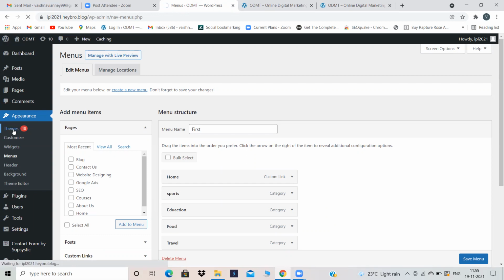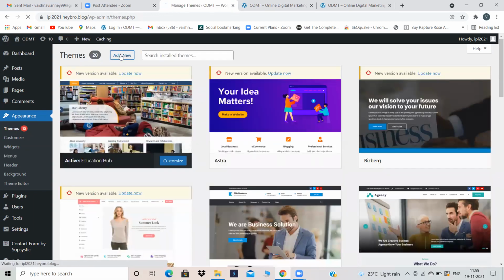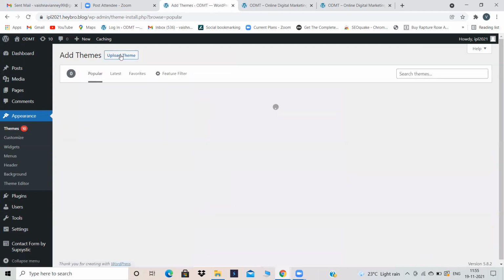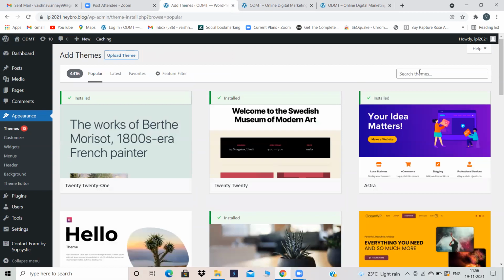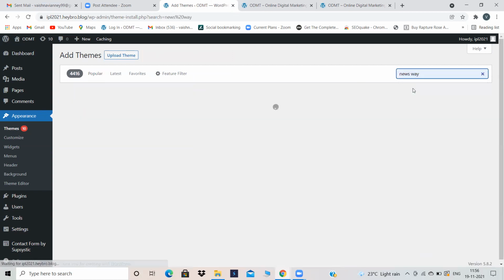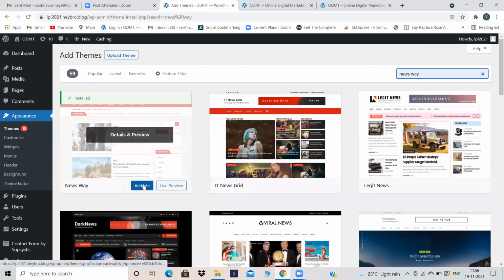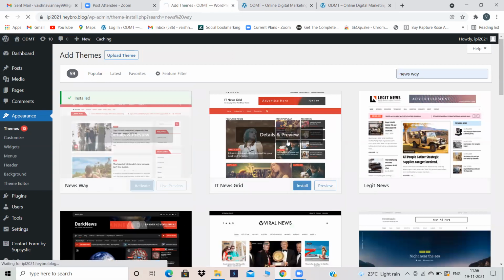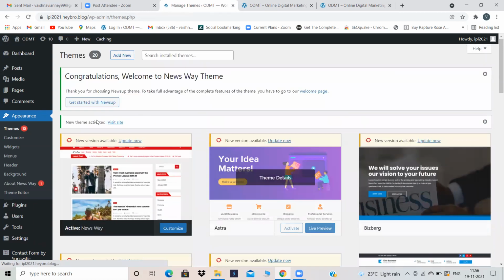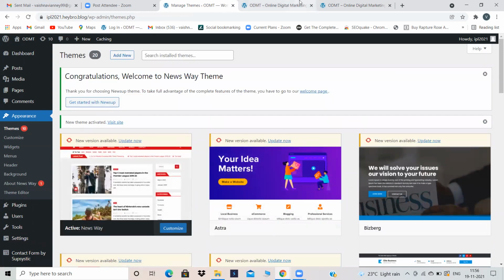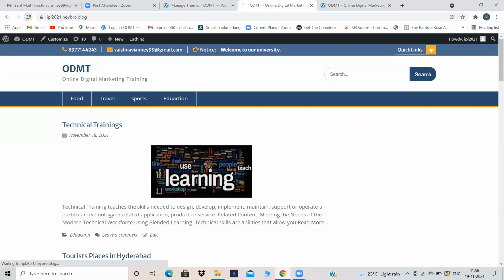Just click on themes. Add new, same like pages and posts. Click on add new. Then whichever theme you want to take, you can take. For now, I'm taking Newsway. It's up to you. Because Newsway is a blogging website theme, I'm taking the Newsway theme. You can take IT News Grid, anything as you wish. So I have activated the theme. Now click on refresh.